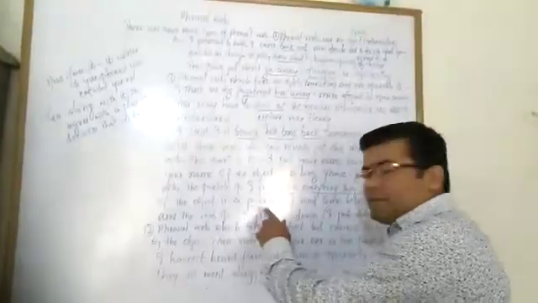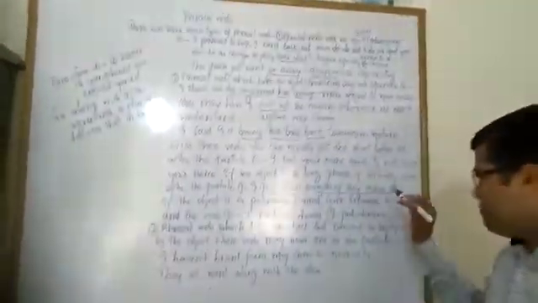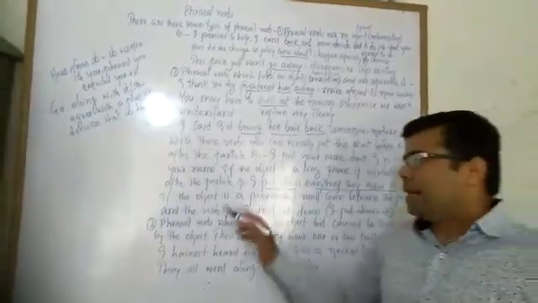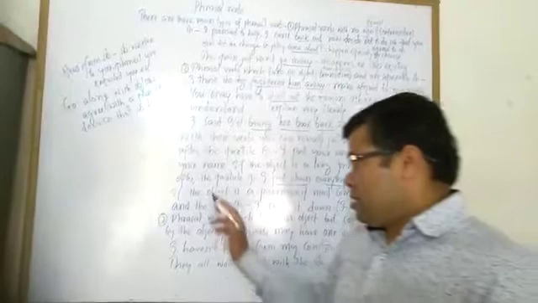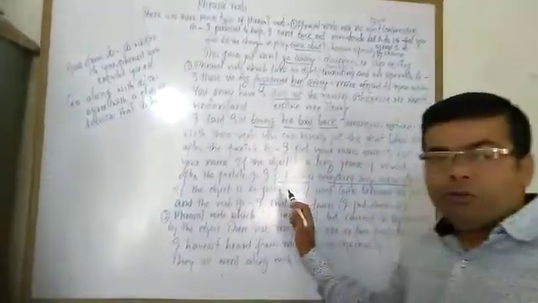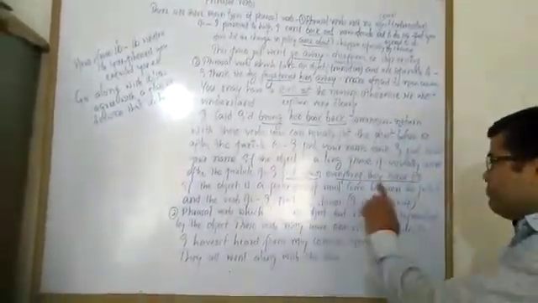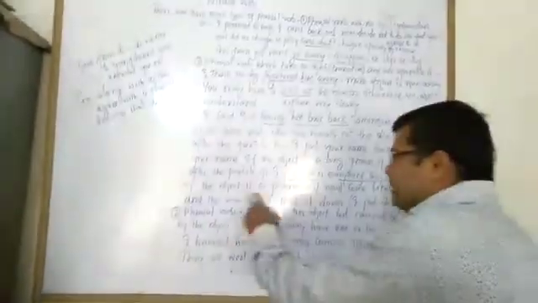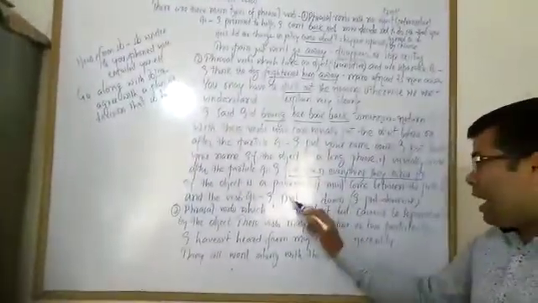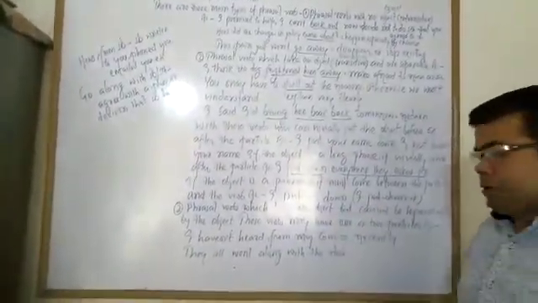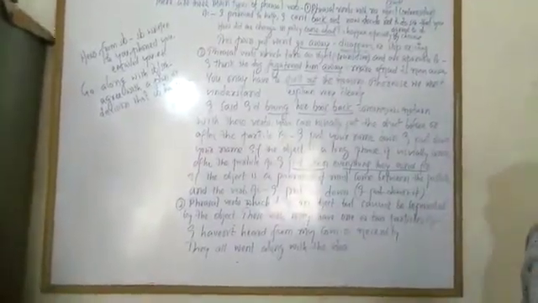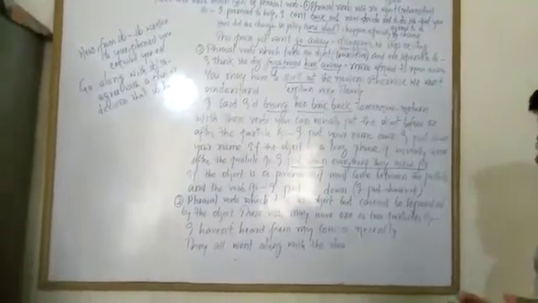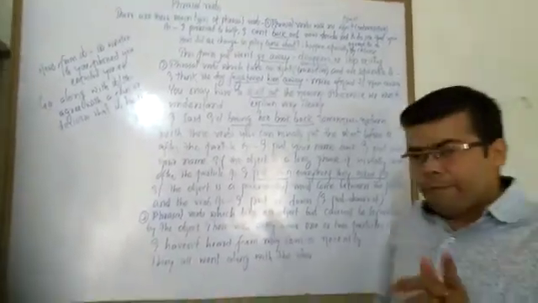If the object is a pronoun, it must come between the verb and the particle. This rule is really very important. You should bear in mind. For example, I put it down. If we write, I put down it, the sentence will be incorrect. That's why I put it down is the correct one.